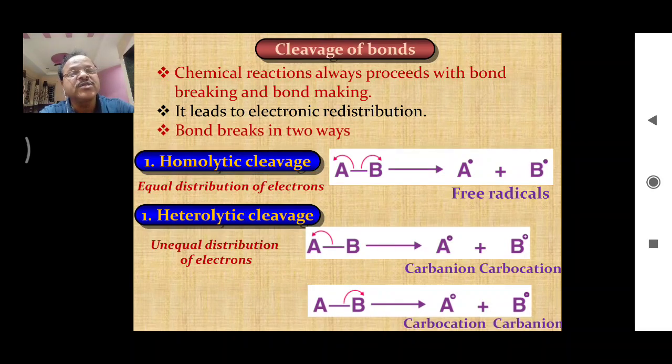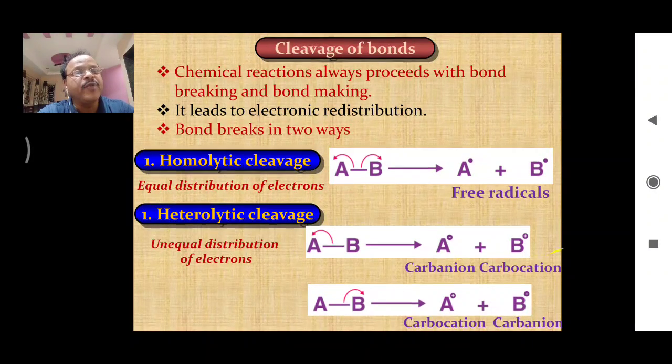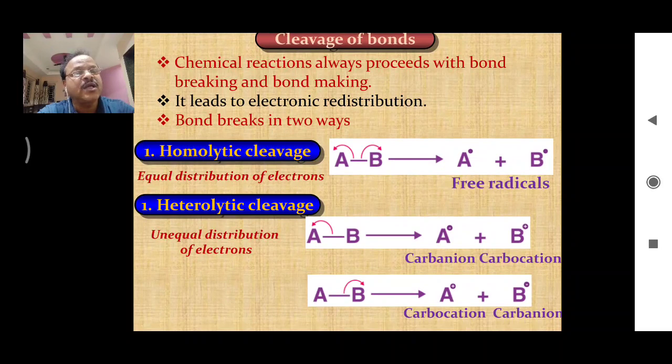So this is about the homolytic cleavage. Now the second one is heterolytic cleavage. Heterolytic cleavage, as I told you, is unequal distribution of electrons. There is a bond between A and B, but here both the electrons present between A and B may get shifted towards A. So A will acquire a negative charge, B will acquire a positive charge, and the species in which carbon carries a negative